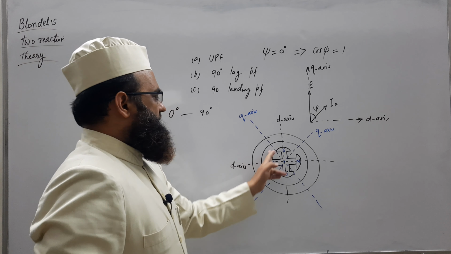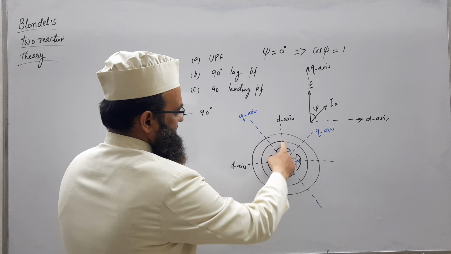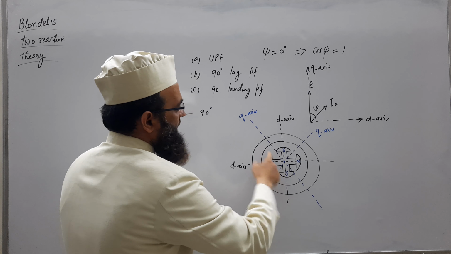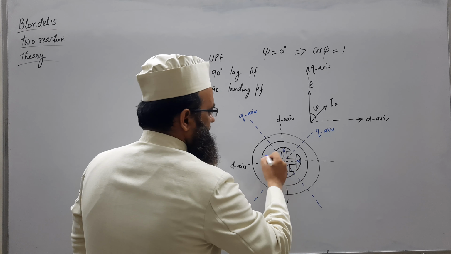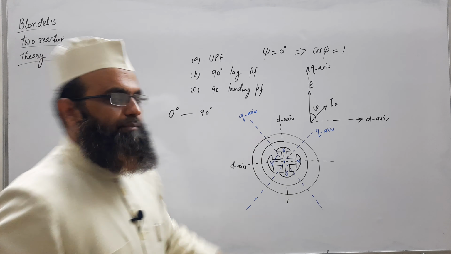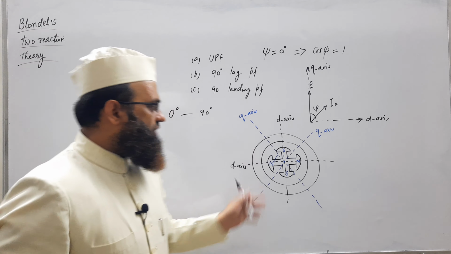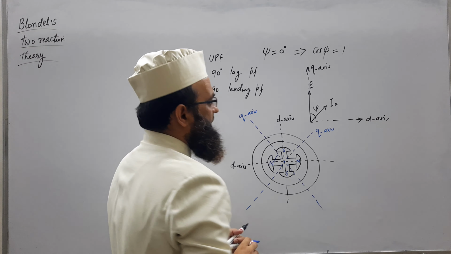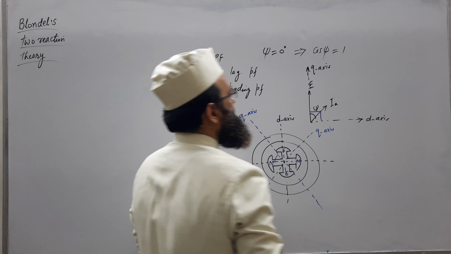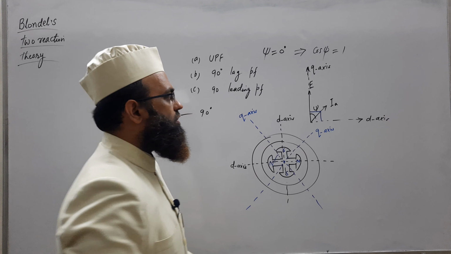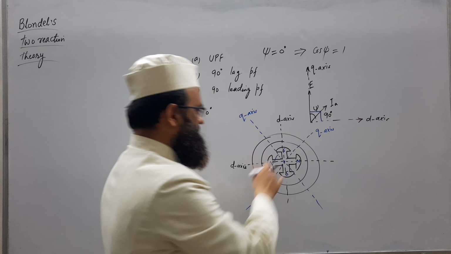So this is mechanical theta. For a four-pole structure, this is 45 degrees mechanical. So what will be the electrical degree? Electrical is P by 2 into theta mechanical, that is 4 by 2 into 45, that is 90 degrees. So remember, the electrical angle between two adjacent d and q axes is always 90 degrees electrical. Don't be confused by this four-pole structure.